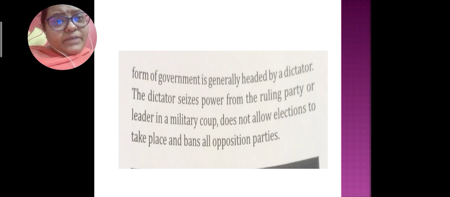There is also a ruling party and an opposition party. But generally in Pakistan the political parties follow the norms of the military dictator. So here the military and the political both work together. Therefore military dictatorship is like this. It is another form of government.